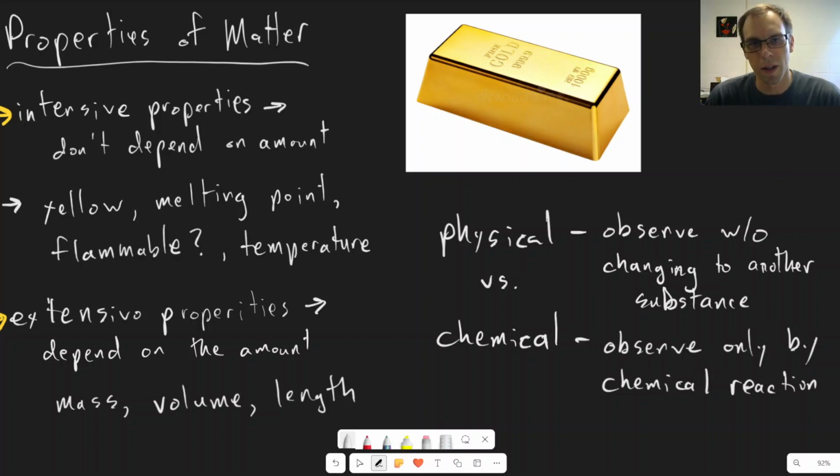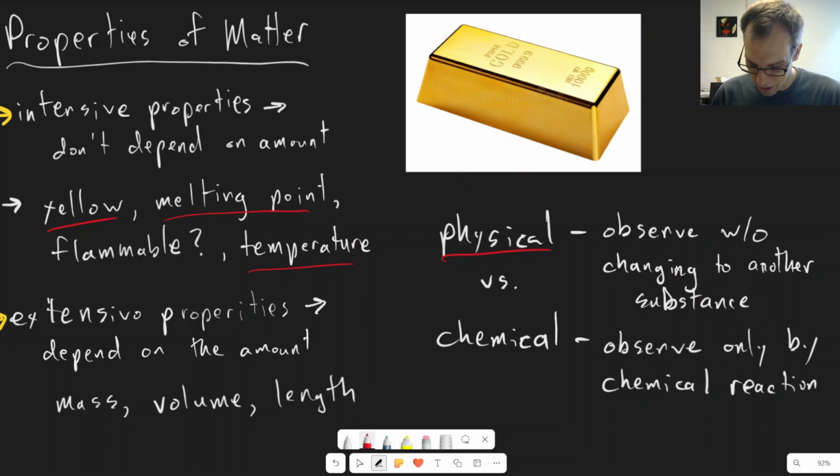Okay, so let's go ahead and think about what are some examples of, from the examples we have on the left over here, some of our intensive and extensive properties. So let's look at the fact that our gold is yellow. That does not involve it changing to another substance. So that would be an example of a physical property. Melting point, same thing. Even when the gold melts, it's still gold. It's just liquid gold. Something like a temperature, it doesn't need to change it to another substance, so that would be another example.